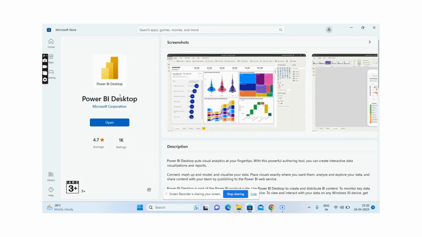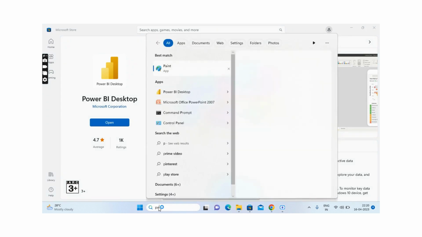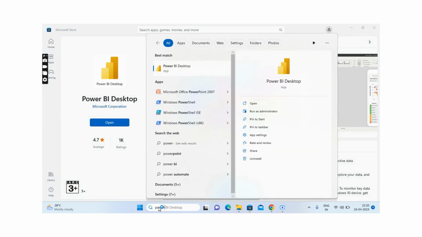Yes. So my Power BI Desktop is downloaded now. Now I can open it, and once you click the open button, it will open. Or you can also open it by searching here for Power BI. Here it will show the Power BI Desktop app.